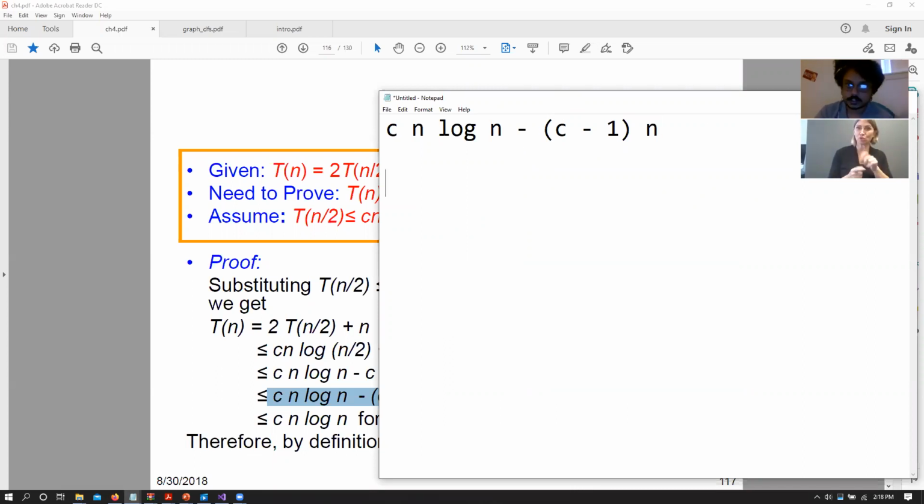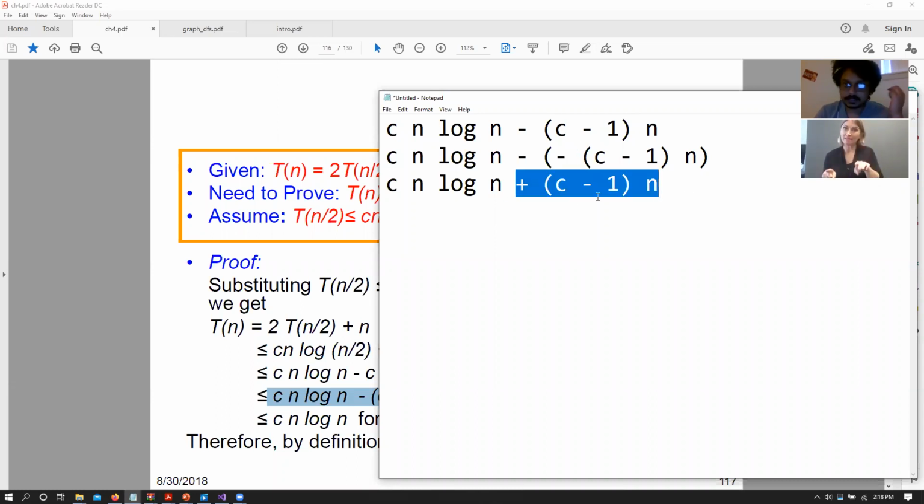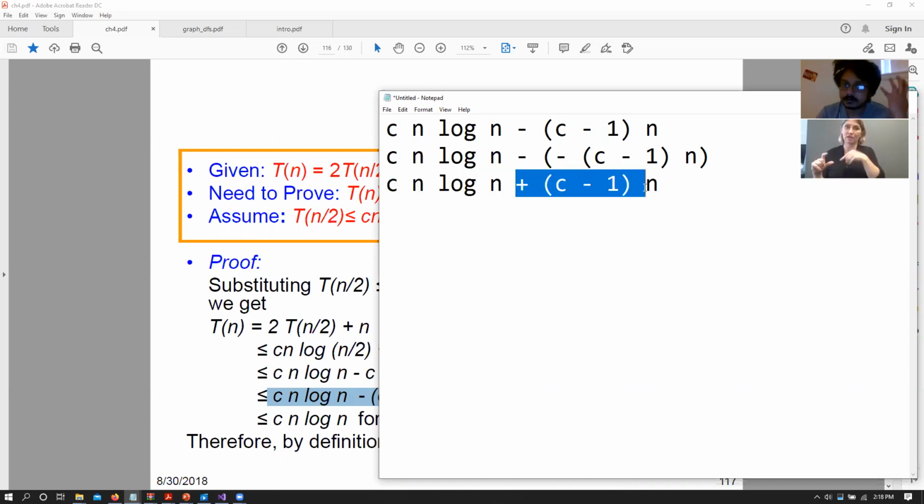But if this part is negative, then we have this plus of this thing, right? Because minus of this thing would result in a plus of this thing. So if this is the case, then we are adding something and we cannot say that it is big O of n log n anymore, because we have this added function of n.